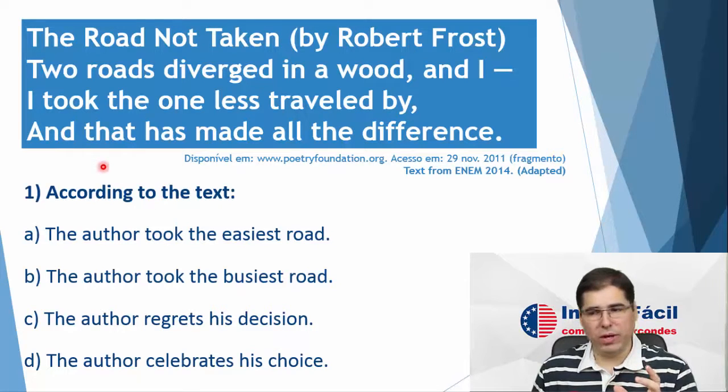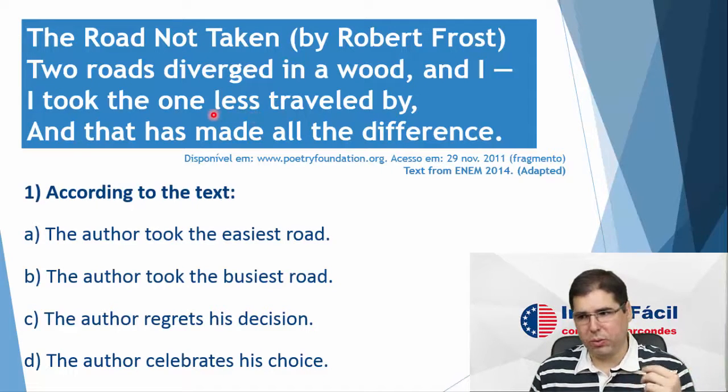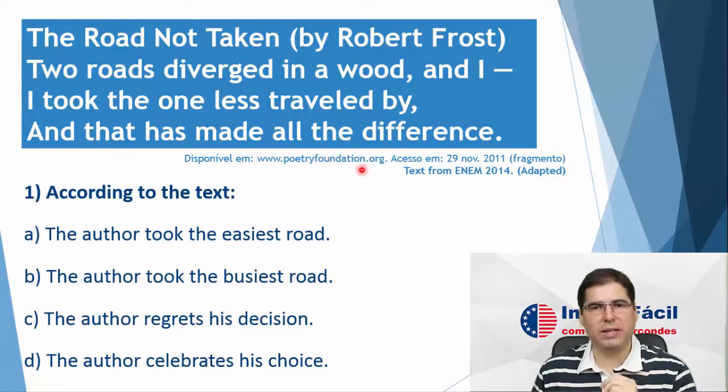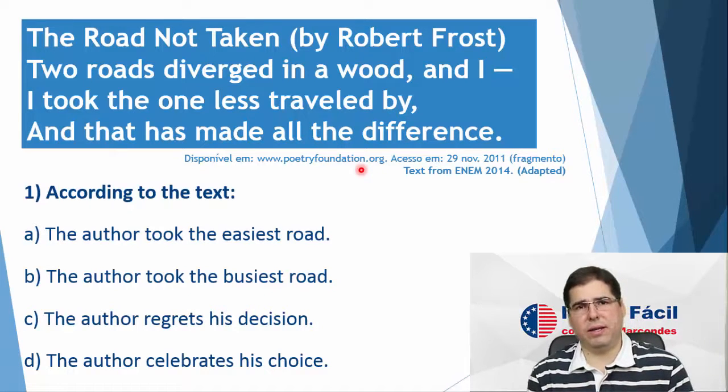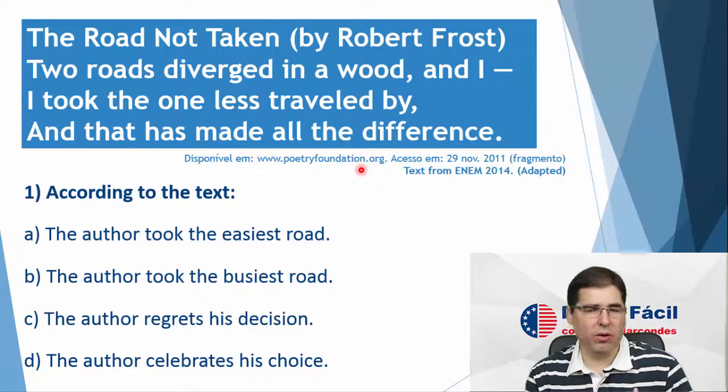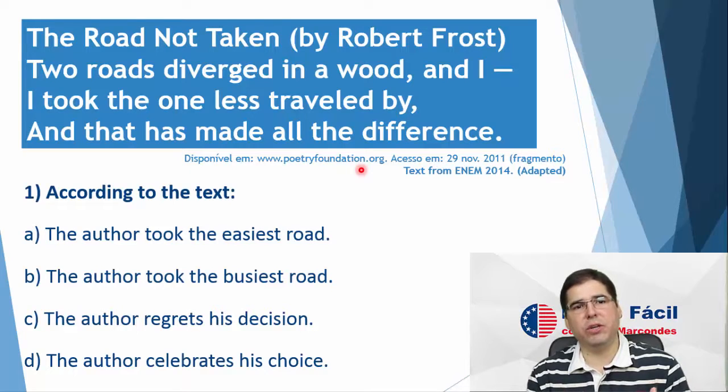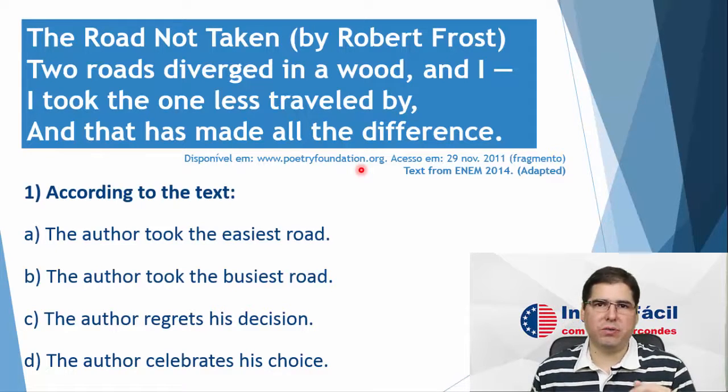Now, the author regrets his decision. Let's look at the end of the text. I took the road, the one less traveled by, and that has made all the difference. So no, he's not regretting his decision. On the opposite, he is actually happy that he made a difficult decision, because this decision made all the difference in his life.